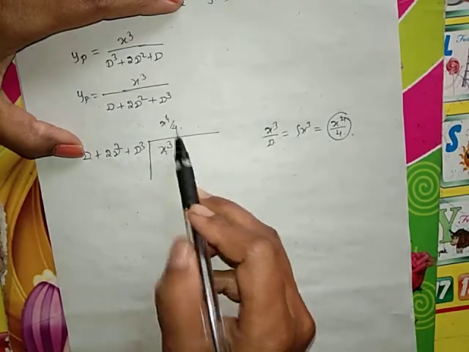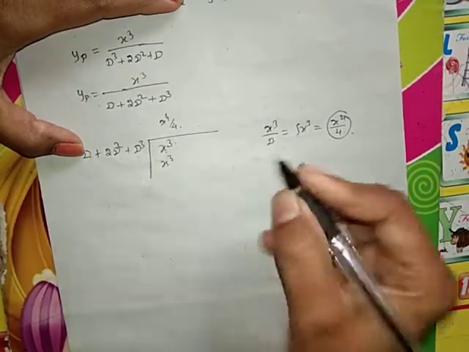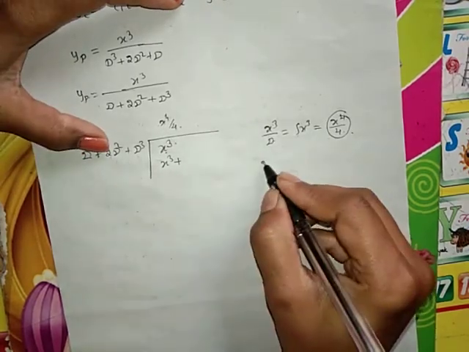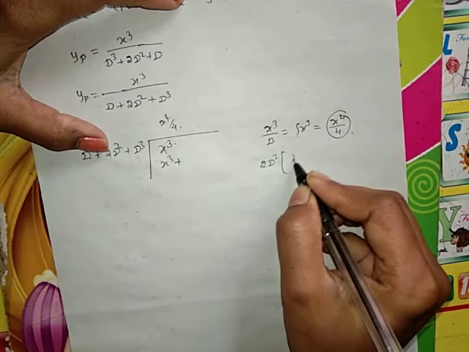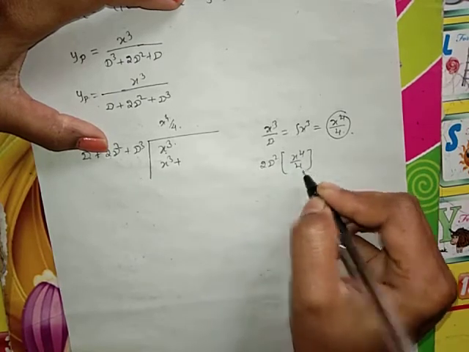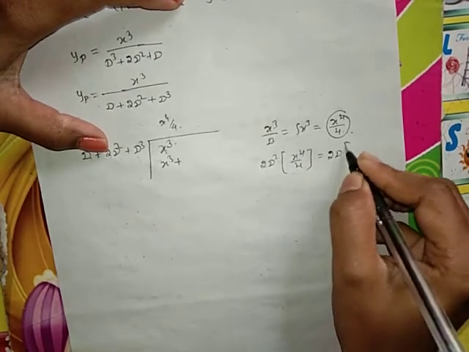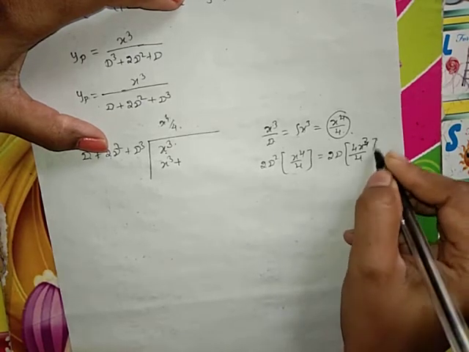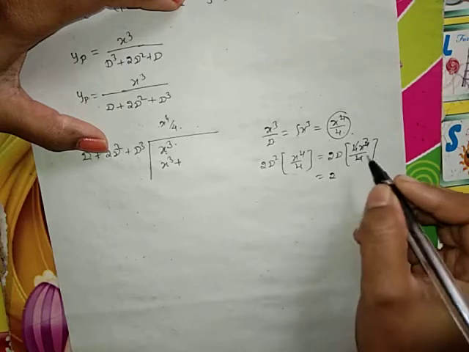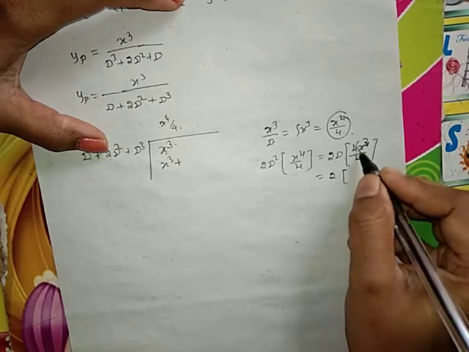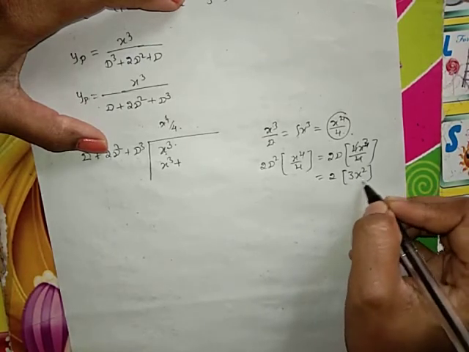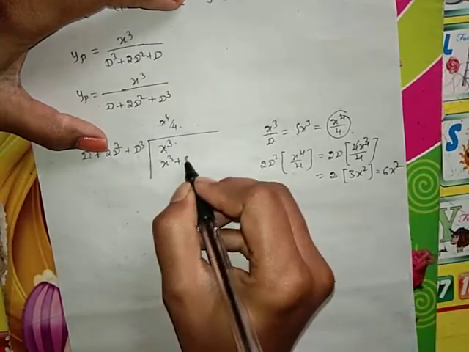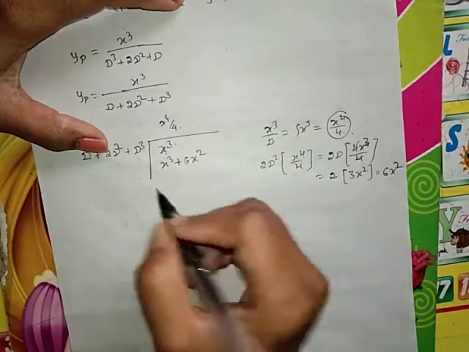Derivative of x raised to 4 by 4 is x cube. Plus 2 into the second derivative of x raised to 4 by 4: the first derivative is 4x cube by 4, 4 cancelled, the next derivative is 3x square, and 3 twos are 6x square. So plus 6x square.